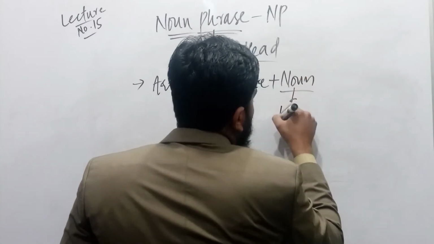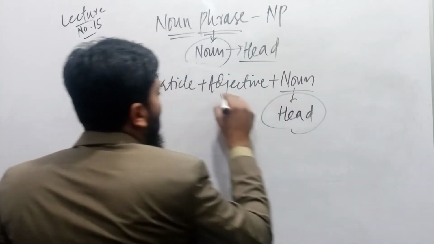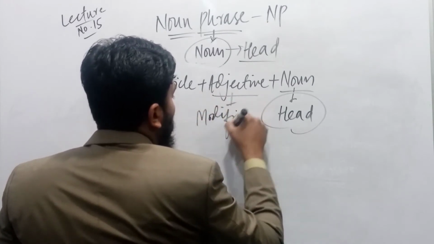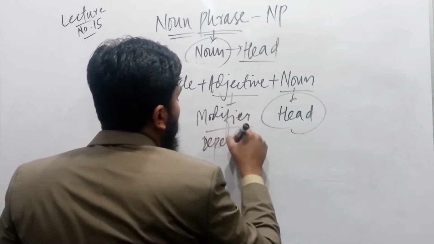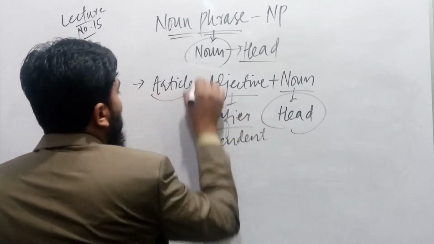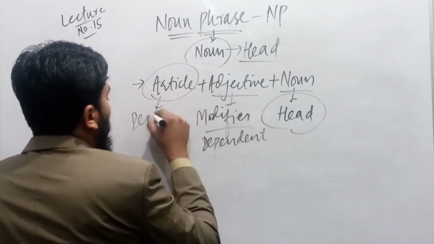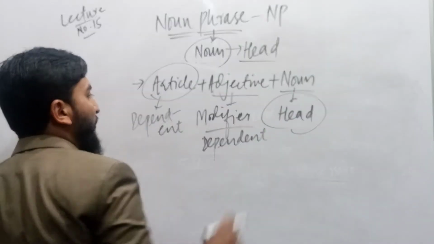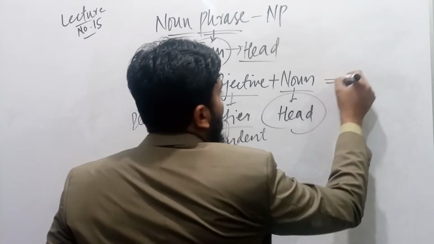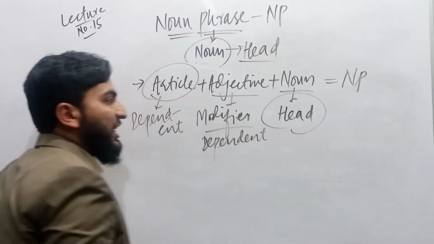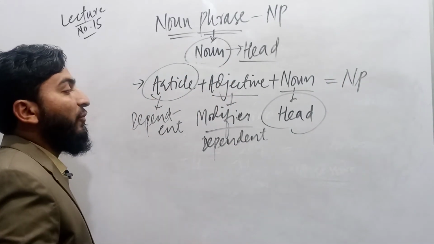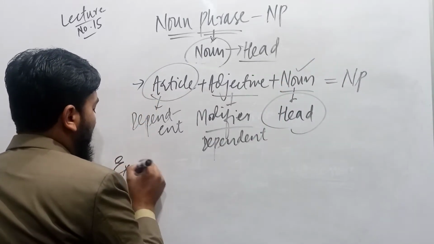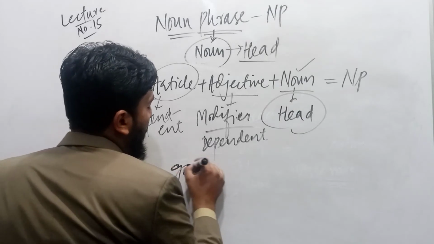The noun plays the role of head, while the adjective plays the role of modifier as well as the role of dependent, and the article also plays the role of dependent. These two parts are optional, head is compulsory. So article plus adjective plus noun is equal to noun phrase. What is the head part? Noun is the head part. For example, I say a good boy.